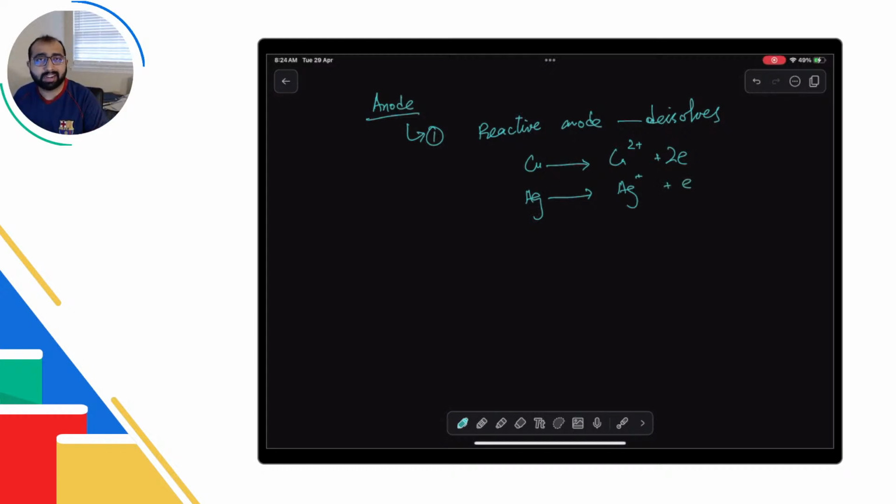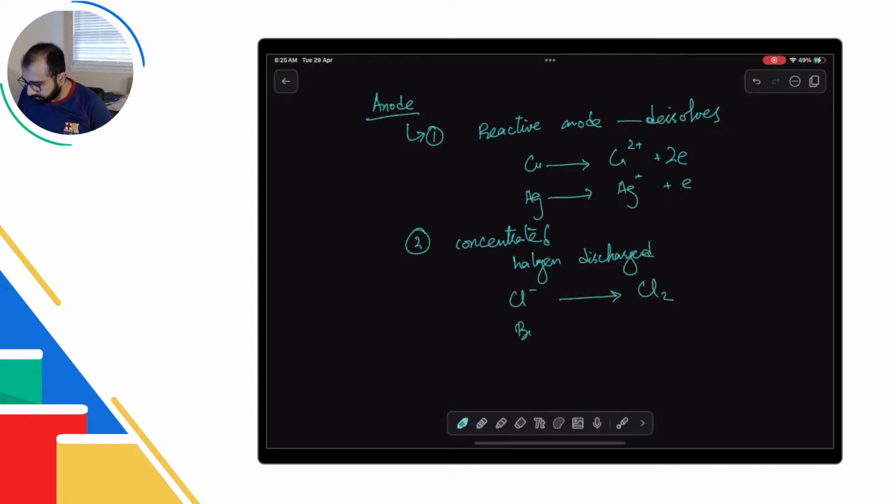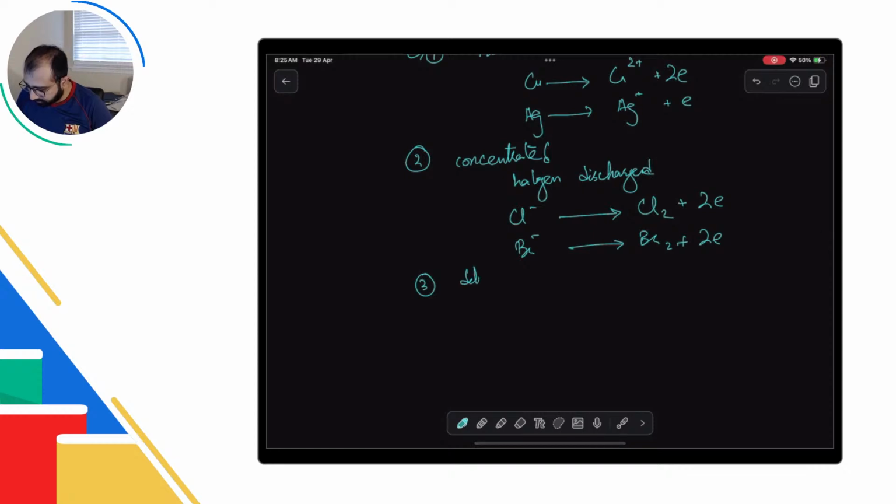अगर ग्रेफाइट है या प्लैटिनम है, रिएक्टिव नहीं है, तो second step you look at is it concentrated. ठीक है, कॉन्सेंट्रेटेड सॉल्यूशन में आपके पास हेलोजन जो है it will discharge. So for example you have chloride, it will make chlorine. You have bromide, it will make bromine. Obviously they will lose electrons in the process and you're good. Number 3, अगर concentrated नहीं है, dilute है, then you just have hydroxide coming out. So आपके पास oxygen plus 2 water plus 4 electrons. This is the equation every time it is dilute.